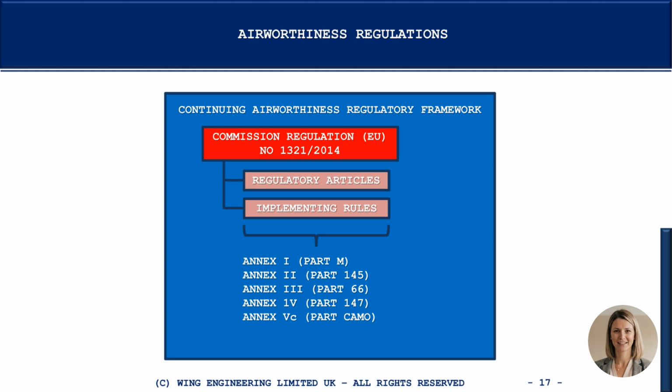The implementing rules are detailed in several annexes, including Annex 1, also referred to as Part M, on continuing airworthiness requirements. Annex 2, also referred to as Part 145, on maintenance organisation approval. Annex 3, also referred to as Part 66, on maintenance personnel licensing requirements. Annex 4, also referred to as Part 147, on maintenance training organisation approval. And Annex 5C, also referred to as Part CAMO, on continuing airworthiness management organisation approval. We will unpack and explore each of these in dedicated supplementary presentations to this series.